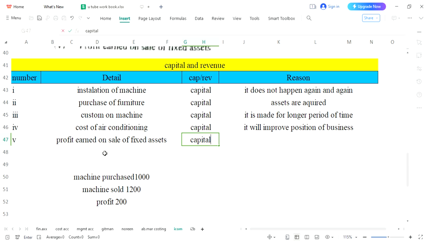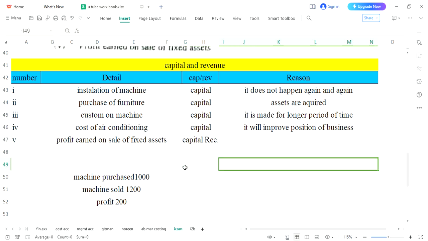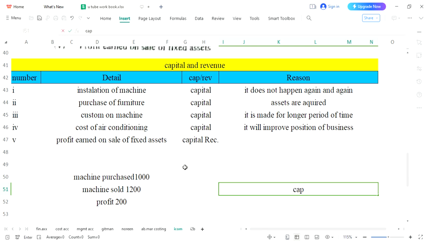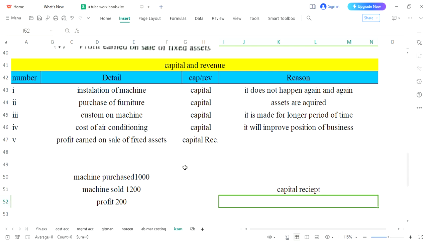This is a little different. Look, installed machine, you have paid. Purchase of furniture, you have paid. Custom on machinery, paid. Cost of air conditioning, paid. But here we have received. So now you will change this heading and you will write capital receipt. Since we have a little small space, I will write over here. It is capital receipt. Please understand it is a little different. So you will write capital receipt because we are receiving some amount, not paying.